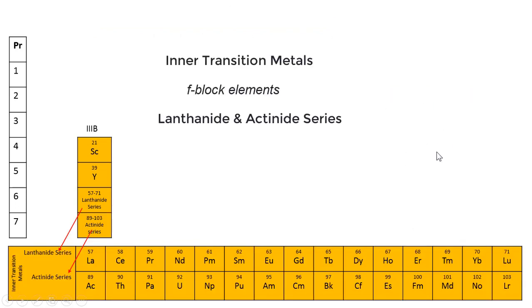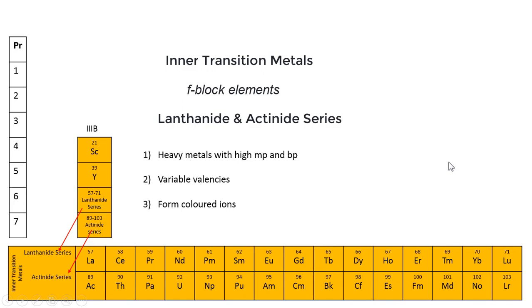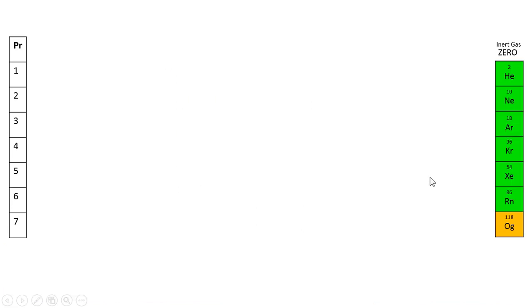Now let us see the properties of the lanthanides and the actinide series. They are very heavy metals and have high boiling point and melting point. They have variable valencies. They form colored ions, and the actinide series are radioactive in nature. So we have seen the properties of the different types of elements that are present in the periodic table. Now this is a very special group which is named the zero group, and it consists of the inert gases, as I have already said. Now what are the properties of these elements?